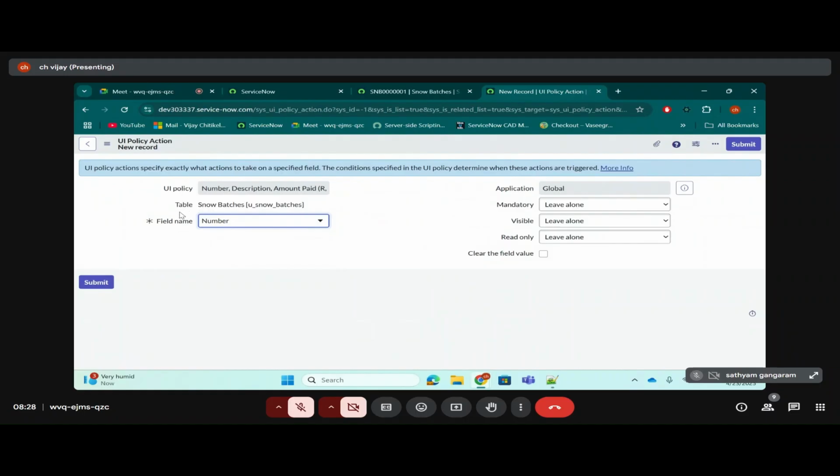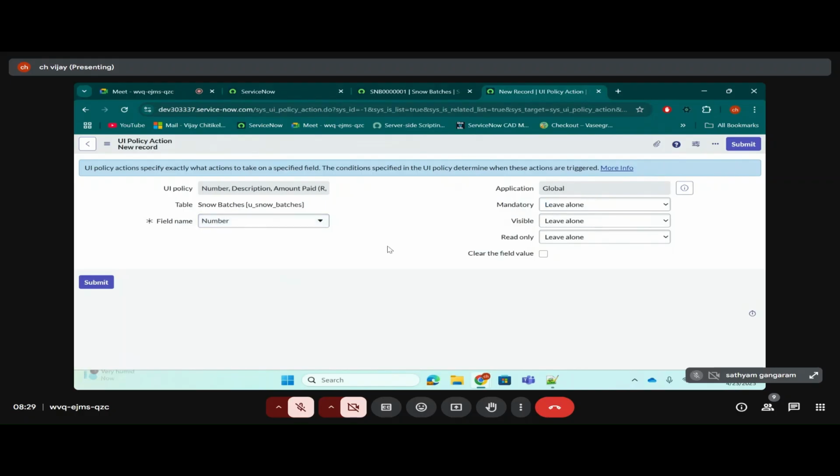Here I can select only snow batches table fields. Why? Because when you are creating this UI policy, we gave the table name as snow batches. That's the reason I'm giving the field name as number. First, you need to select the field name. I told you it can do only three things: mandatory, read only, and visible. Which field do you want to make mandatory or read only or visible?